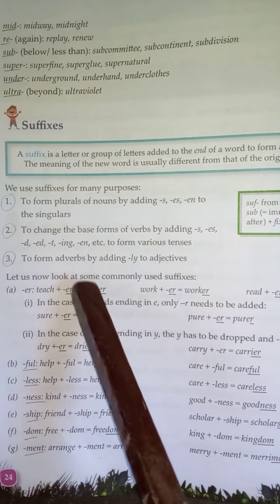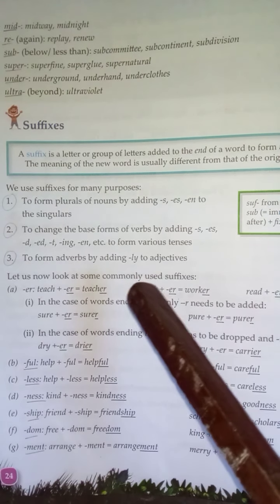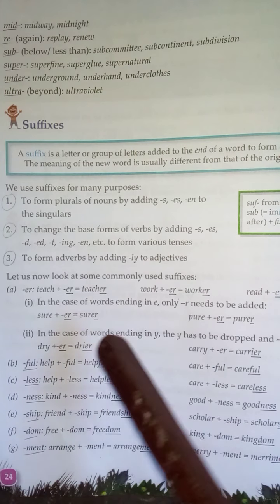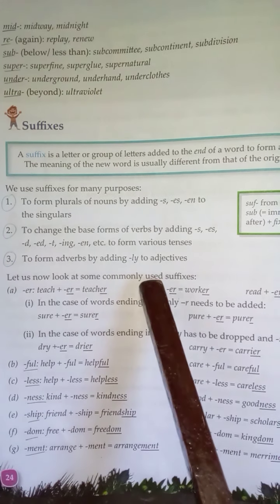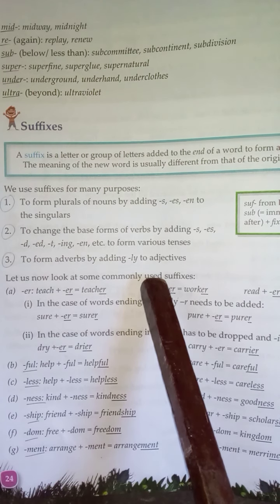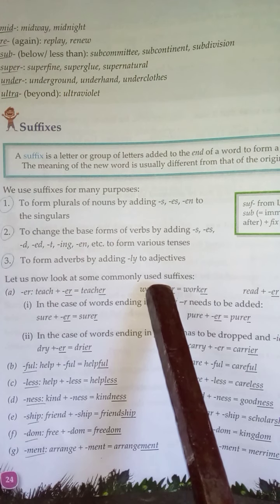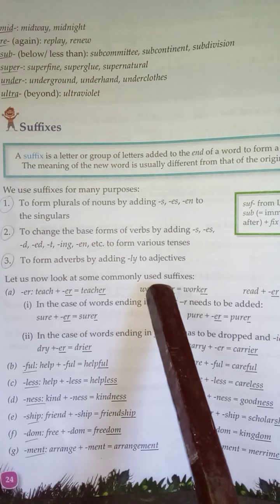Third is to form adverbs by adding ly. If you add ly to the word, you will get a new word. Kindly, mainly, and widely are such words.